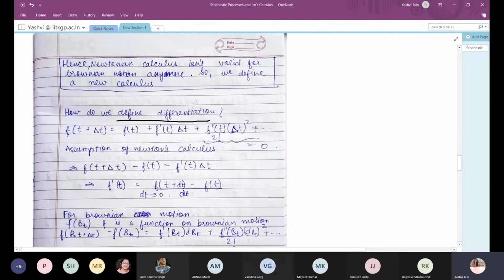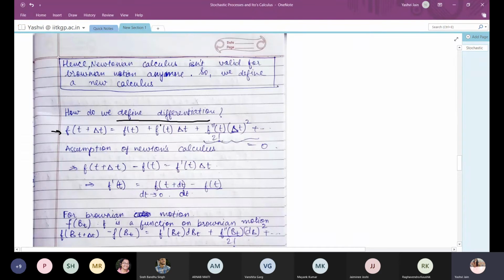So for a Newtonian function, we can write the Taylor series expansion of f of t plus delta t, which is equal to f of t plus f dash t del t plus f double dash t by 2 factorial del t square, and so on.